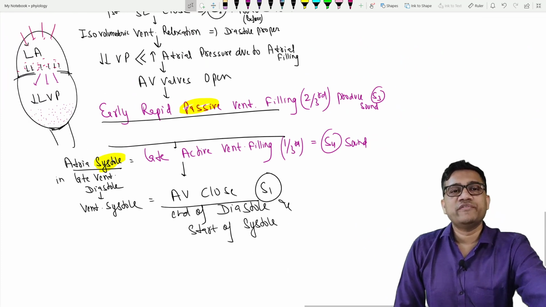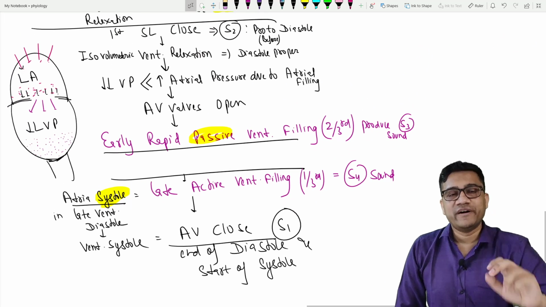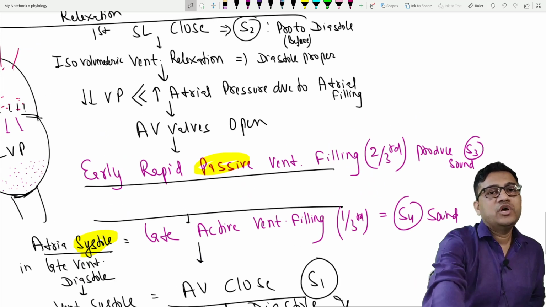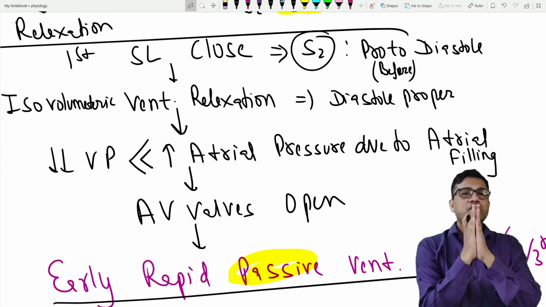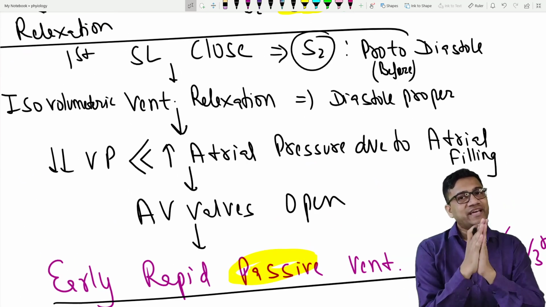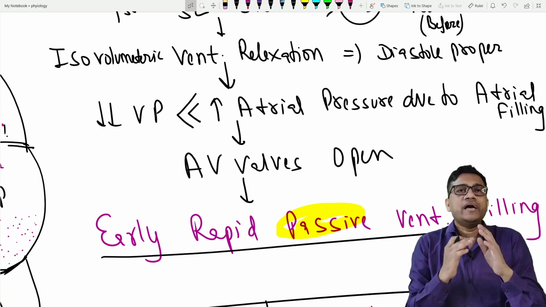So is this clear to all of you? Yes or no? So let me just revise. What is the sequence in diastole? First in diastole you will close the semilunar valve, that is S2, and what do we start?